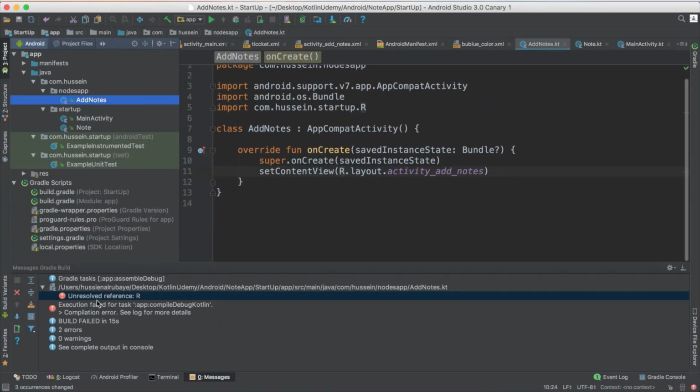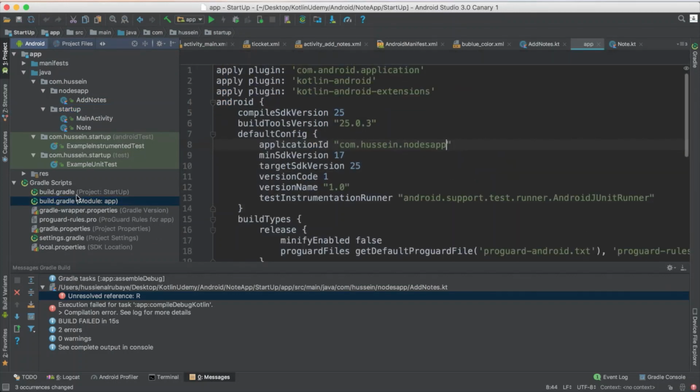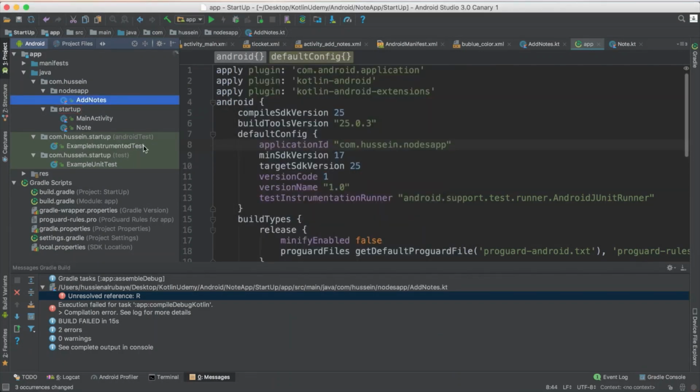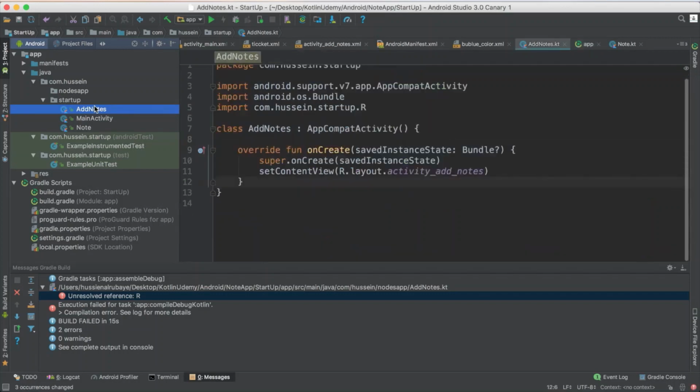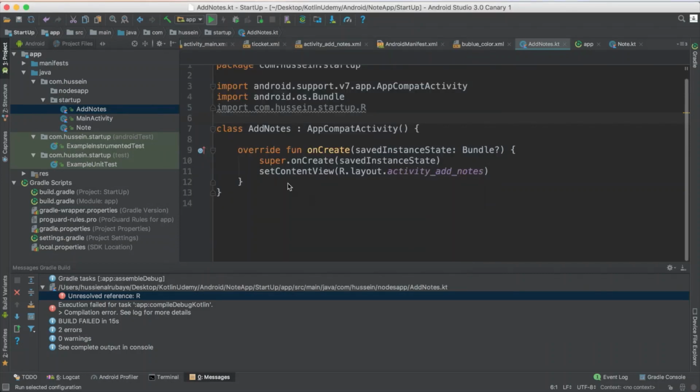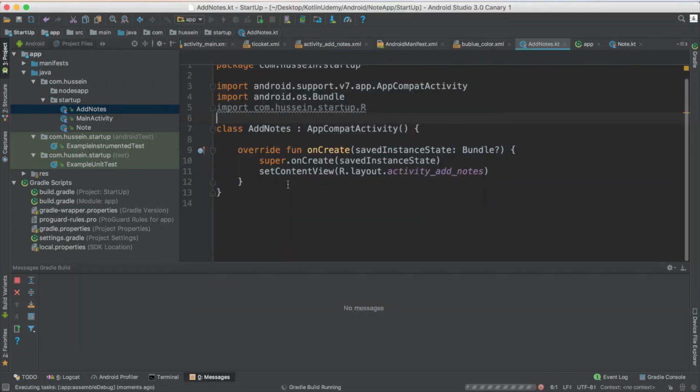Oops, I see this problem. This happened because we used different packages and we changed the package name after creating the project. To solve the problem, I have my new class in this package, so I added the import for the startup package. When you do a project, you may not have too many packages, you may use just one package. Just run it again. The problem happened because it wasn't able to identify what you mean by R, R is not defined in my resources. So now just run it and see what is going on.